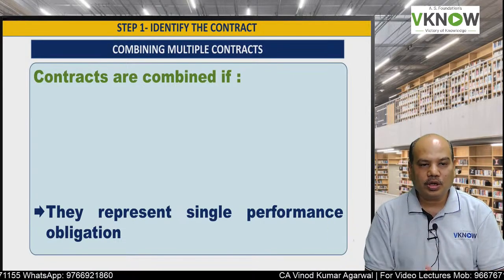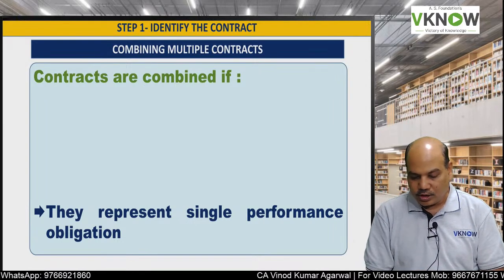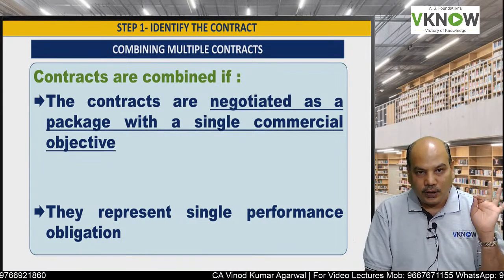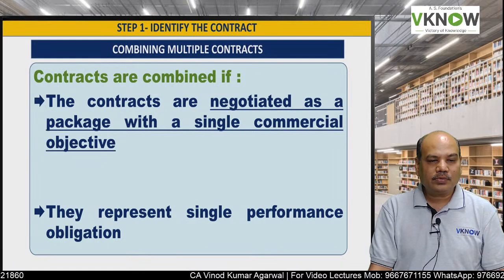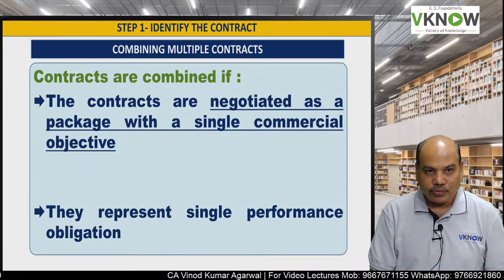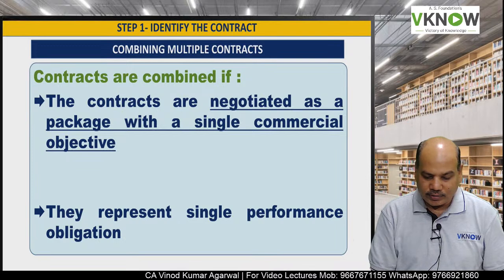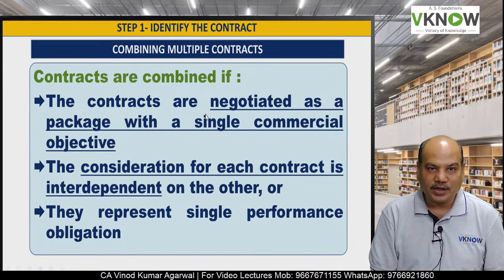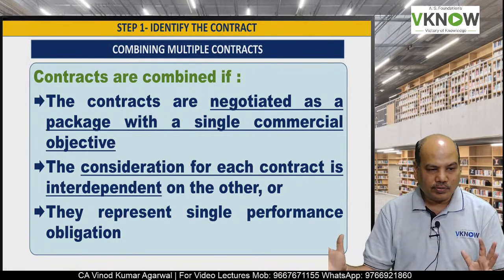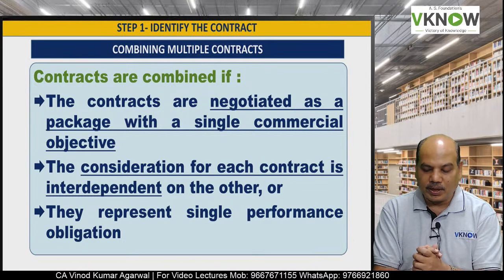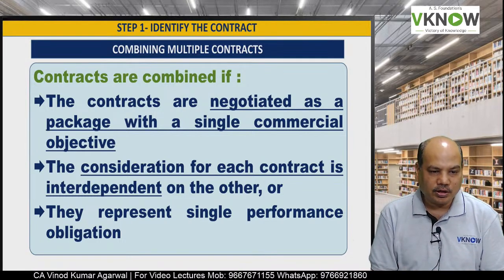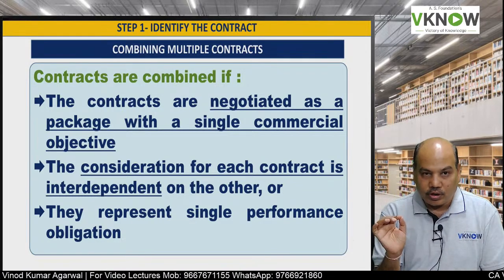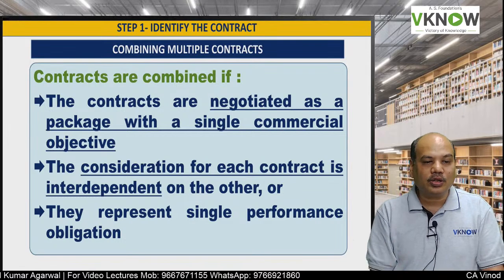Can two or more contracts be combined for the purpose of accounting? The answer is, if the following conditions are satisfied, then two or more contracts can be combined as one contract. The first condition is contracts are negotiated as a package. All contracts which you have to combine are negotiated as a package with a single commercial objective. And the second condition is that each contract is interdependent on the other.